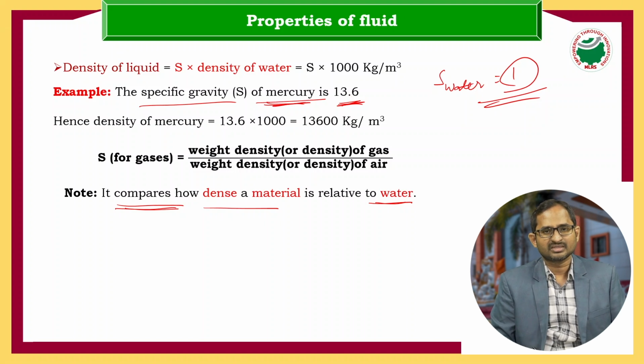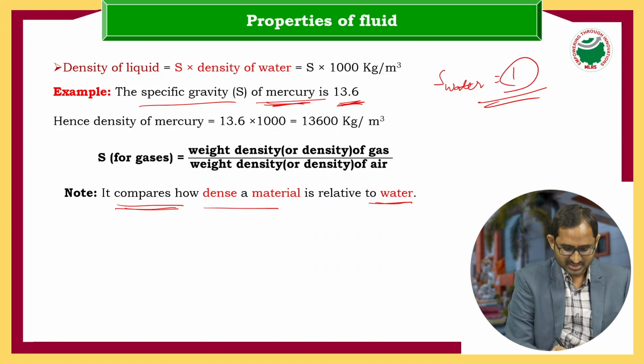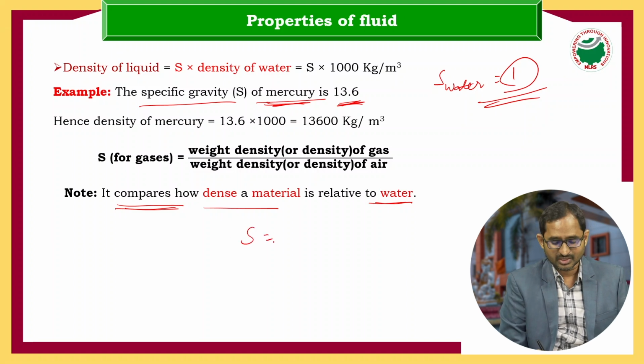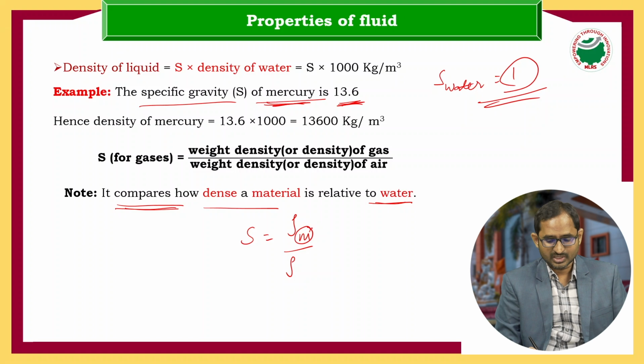This mercury comes under the liquid category. So what is the formula? Specific gravity equals density of mercury by density of standard fluid, because mercury comes under the liquid category. So for liquid in the numerator, the standard fluid in the denominator is water.